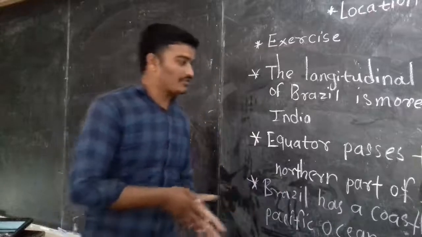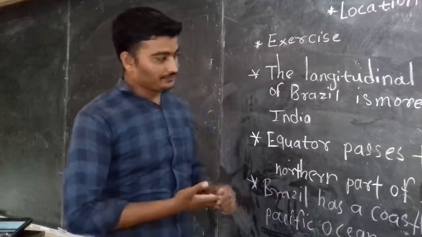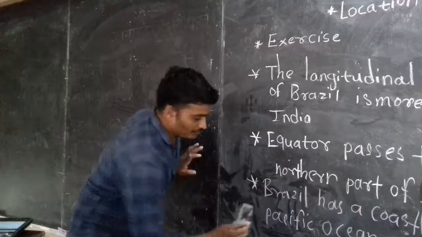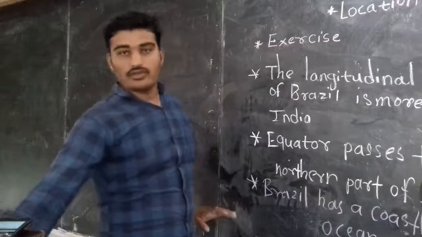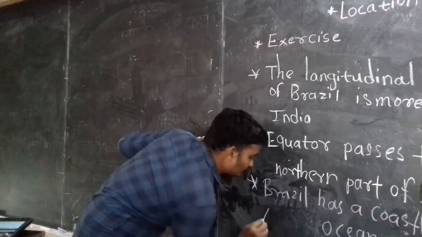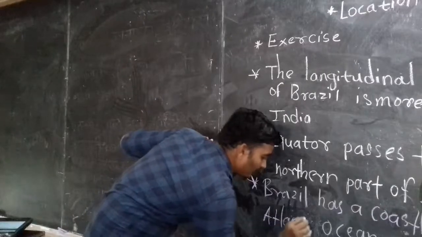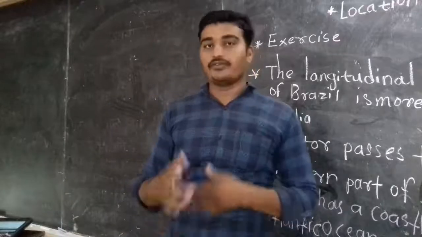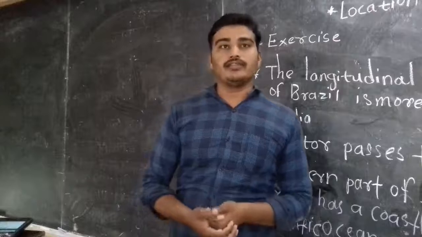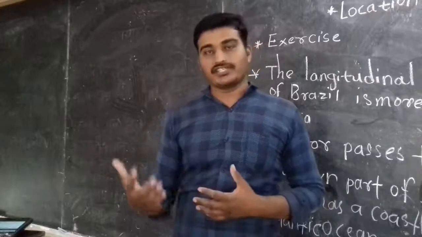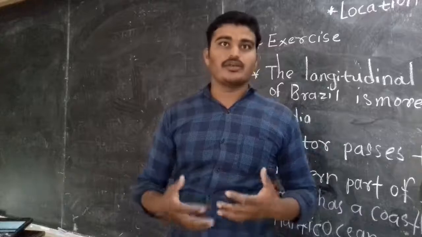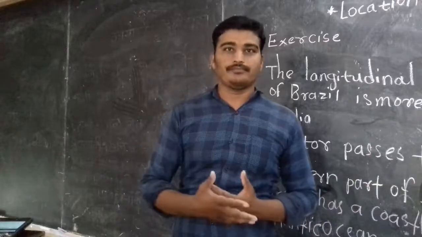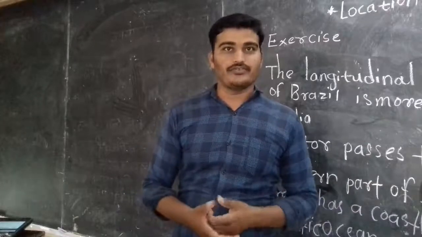The correction is: Brazil has a coastline along the Atlantic Ocean, not the Pacific Ocean. These are the corrections you have to follow, and you have to rewrite the statement. Then your statement is considered for marks. Otherwise, if you use shortcuts, you will not get full marks. Maybe you will get half for your shortcut answer. Keep that in your mind.